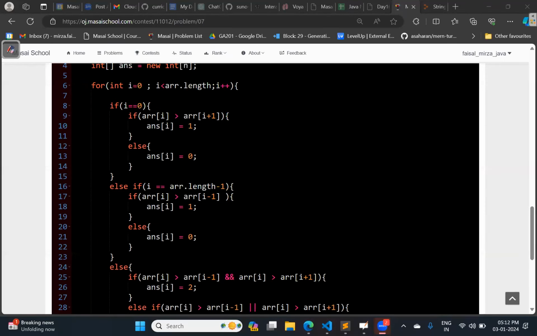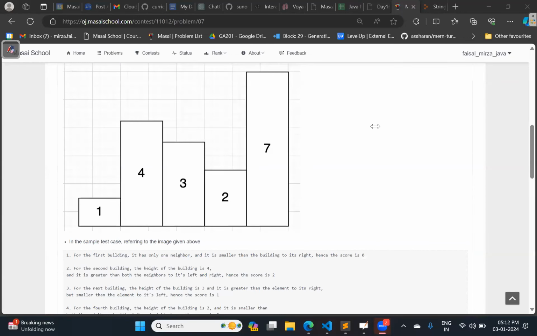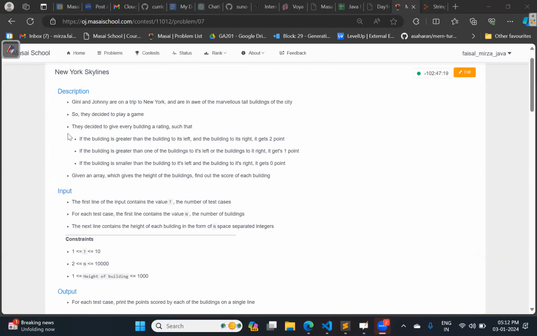Hi. First of all, let me give you one idea. Have you understood the problem statement, what exactly we need to do? Actually, sir, I did not understand the problem statement. Okay, no worry. So read these three if conditions. This is the first one, this is the second one, this is the third one.